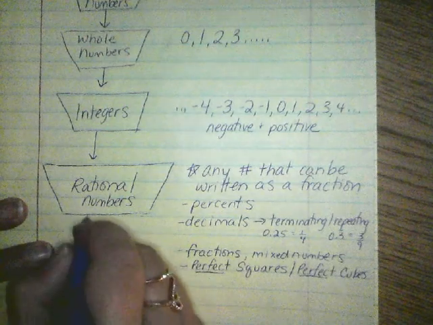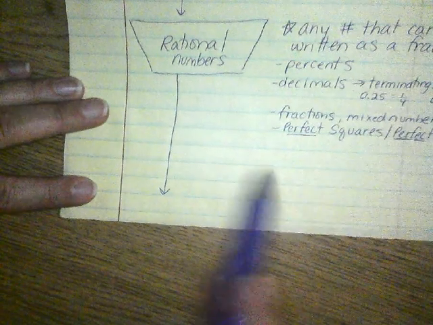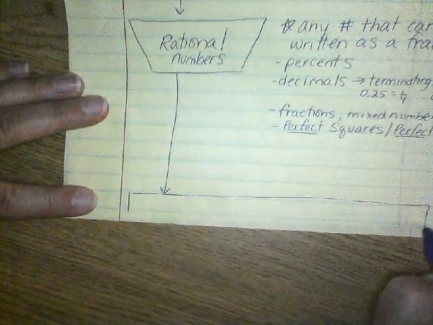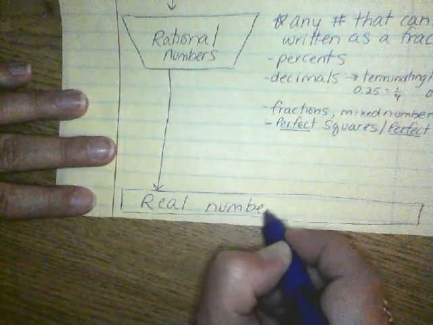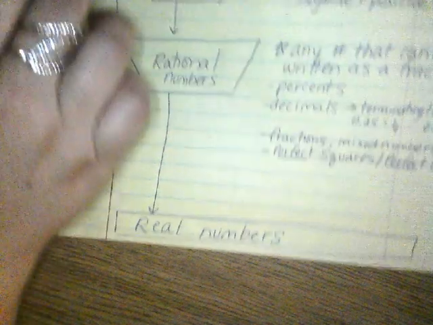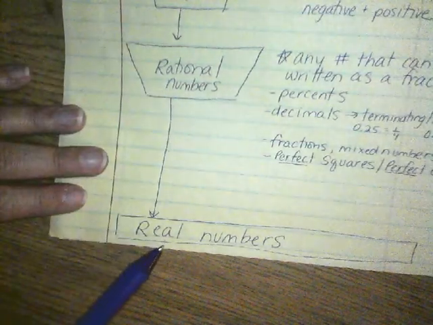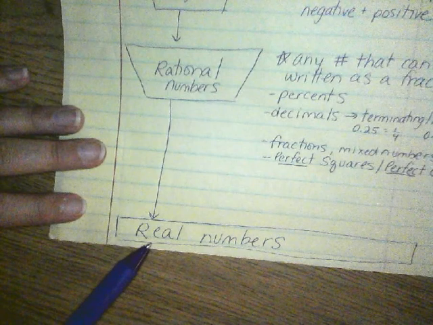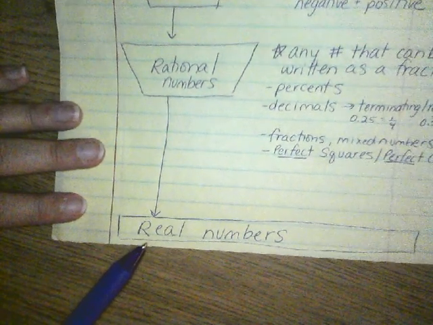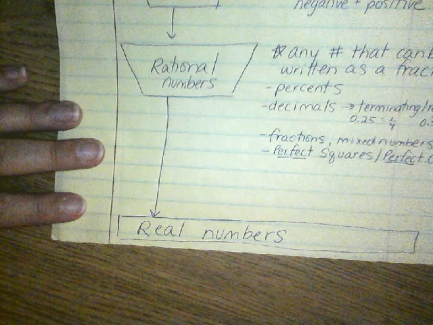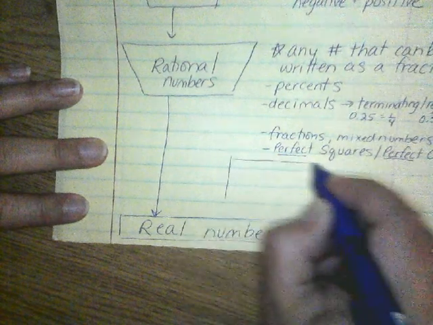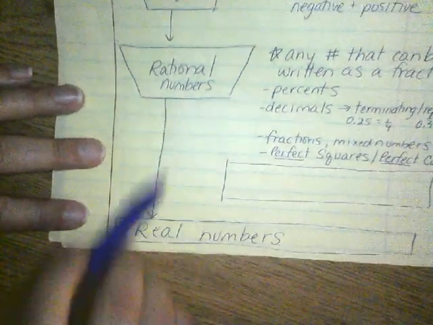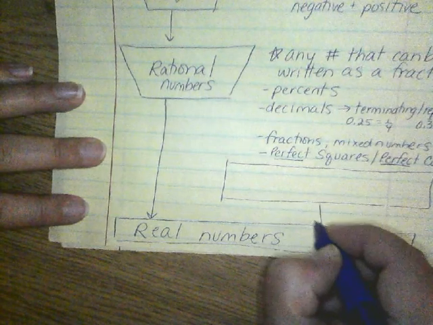These all belong to a big family, which I'm going to write down here, but I still need a little bit of space. The big family they're part of are called real numbers. Everything you've learned in school, all the numbers you've learned about, are called real numbers. You've worked with real numbers a lot. The numbers we're going to talk about today, you haven't worked with much. They're called irrational numbers. And that's going to be my box over here. It is not part of rational numbers, so it has to be over there, but it is part of real numbers.